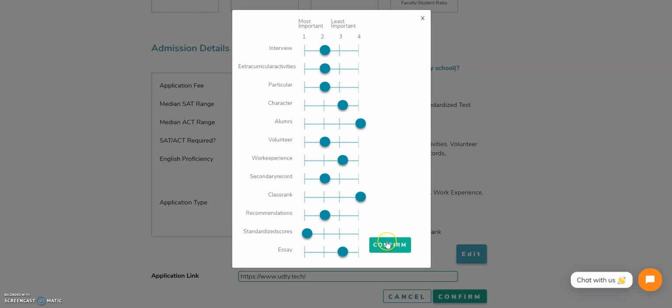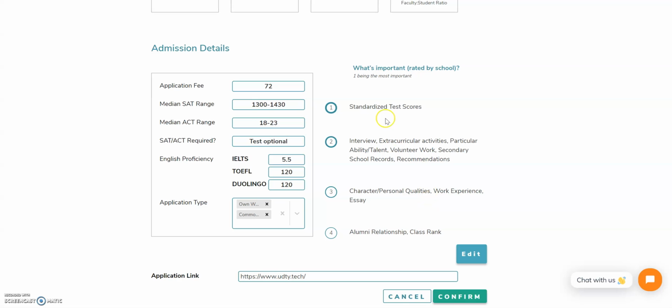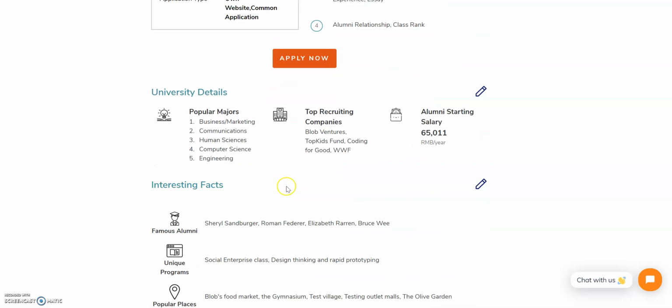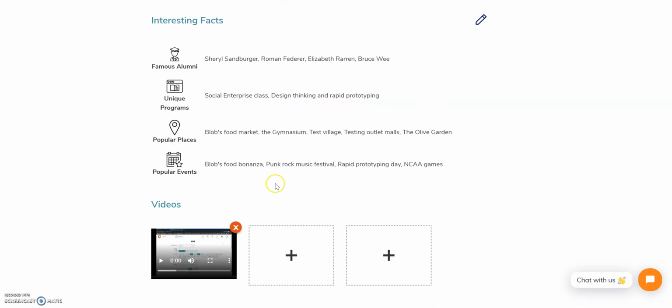Drag elements and edit information such as what's important, which allows students to better understand what you look at in the application. Add links so that you can direct them to the relevant pages.